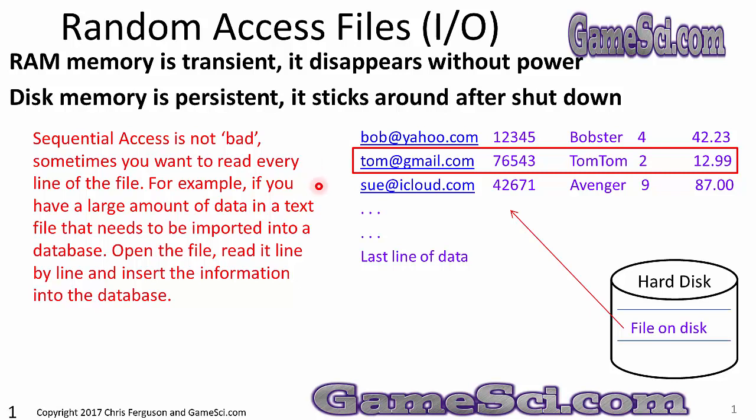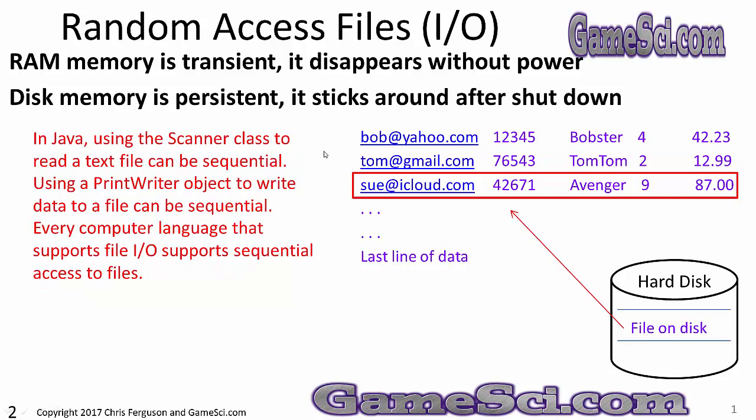For example, if you have a large amount of data in a text file that needs to be imported into a database, open the file, read it line by line, and insert that information into the database. This is the information that is stored on disk, and I'm going to read it sequentially by going through every line of the file. In Java, using the scanner class to read a text file can be sequential. Using the printWriter object to write a data file can be sequential. Every computer language that supports file I/O supports sequential access to a file.